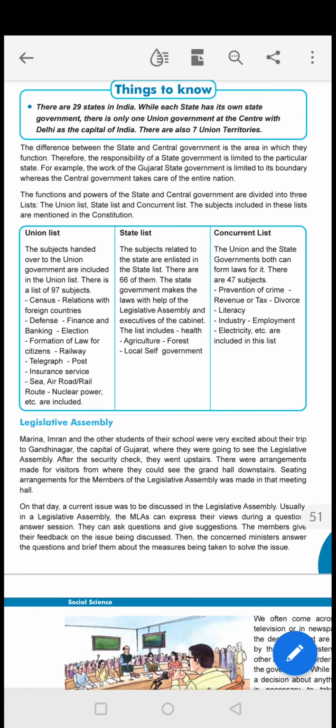So these are the 3 main things you have to remember in this. And please children, whatever questions are given, try to answer those questions in textbook itself.